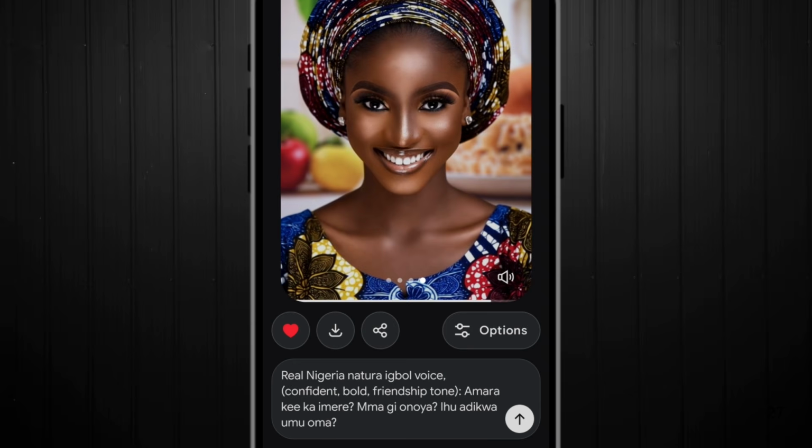All right, so this is how you make your talking avatar here on Grok AI. With the new features, you can get everything and build an avatar for yourself. All right, listen. So now start creating, start advertising your videos, start advertising your business, whether you are selling clothes, anything that you want to do. You can now use a talking avatar to advertise everything, be it food. You can give it food. Okay, she can hold food, she can hold anything. Okay, so now you know how to create a talking avatar. So right now you have everything that you need to create a talking AI avatar for your video.